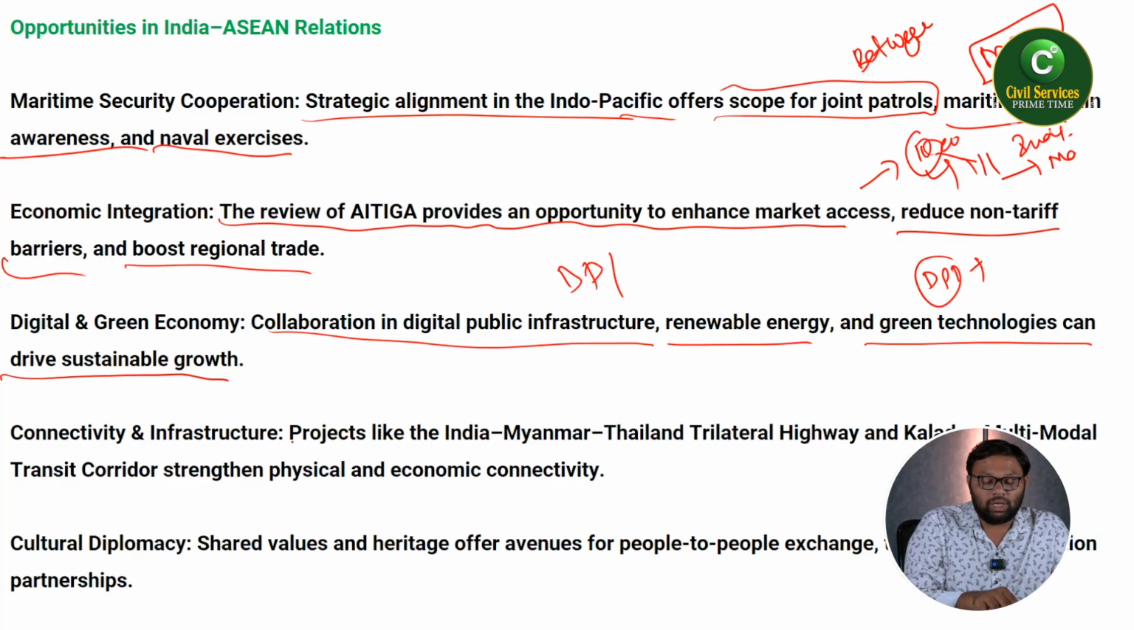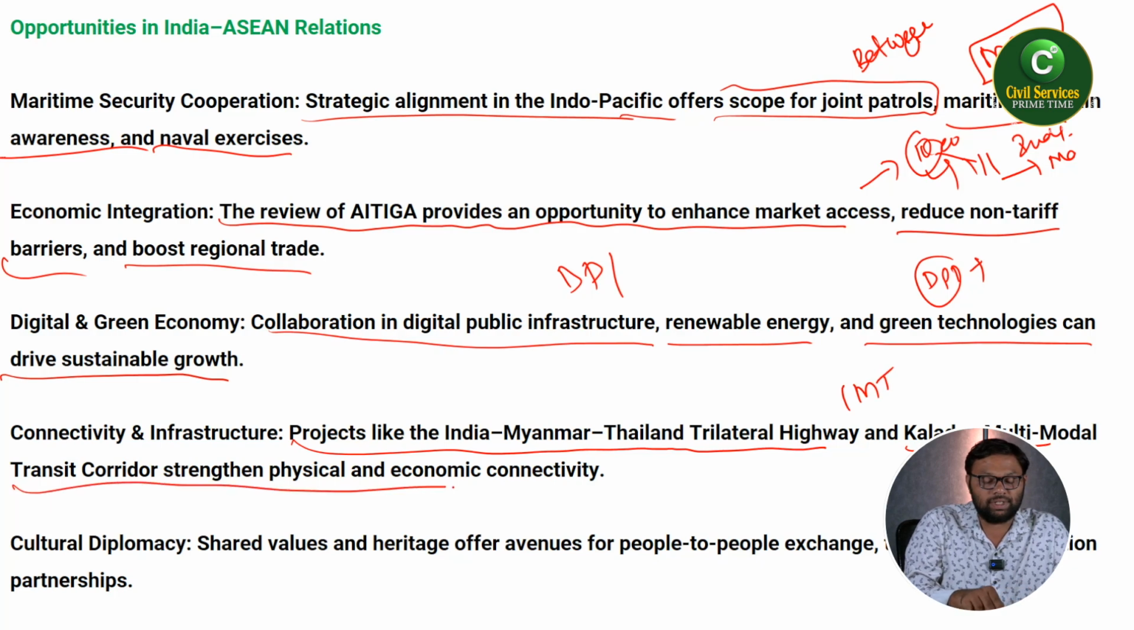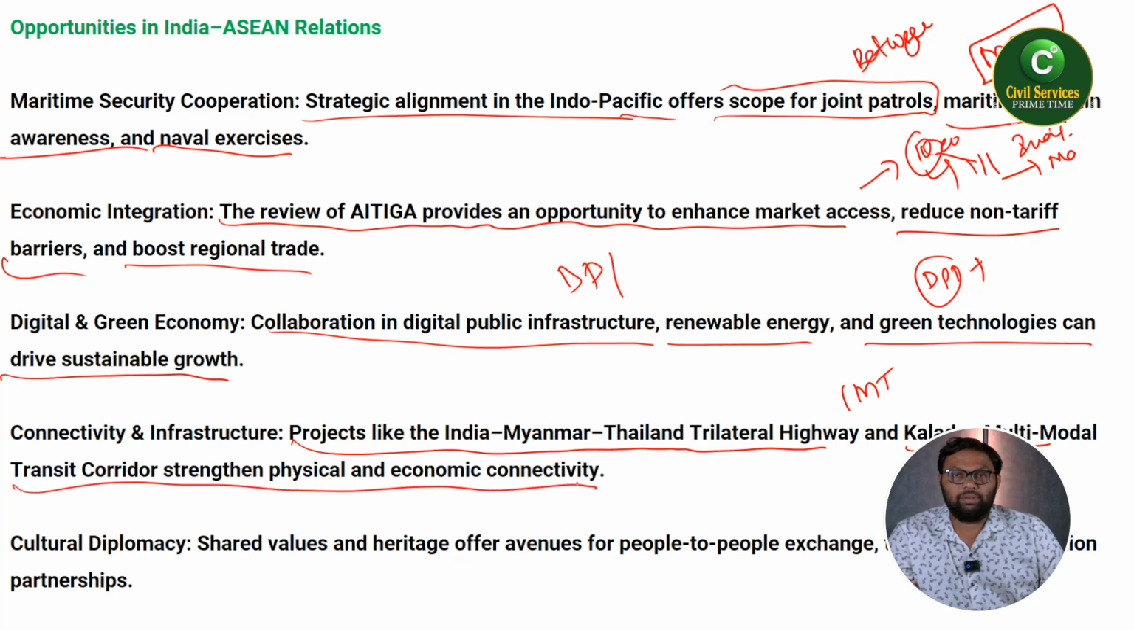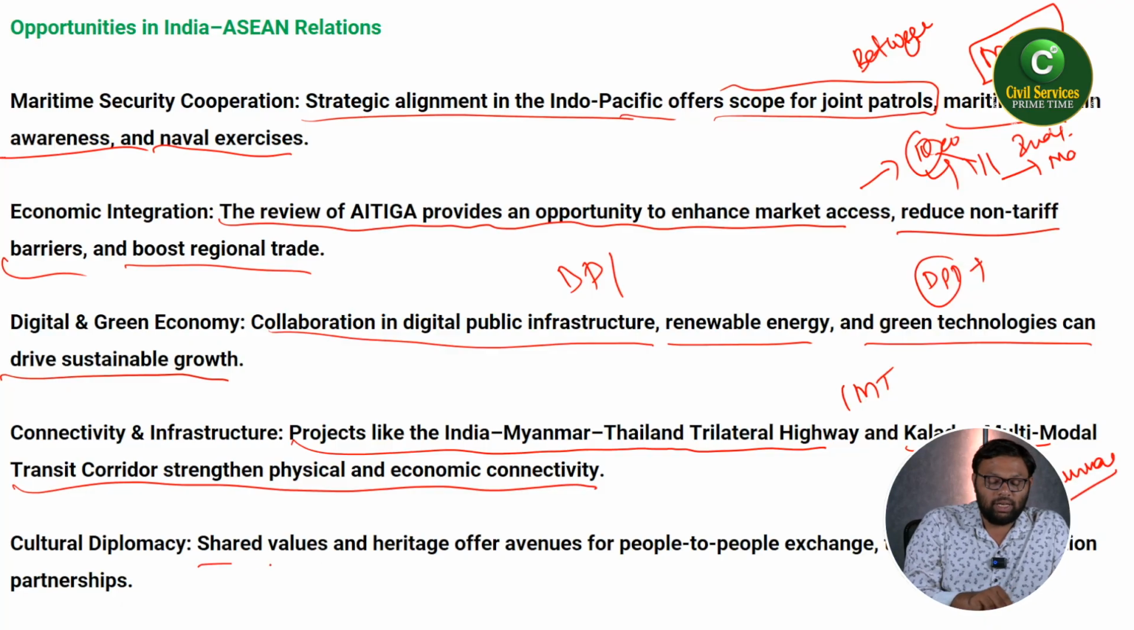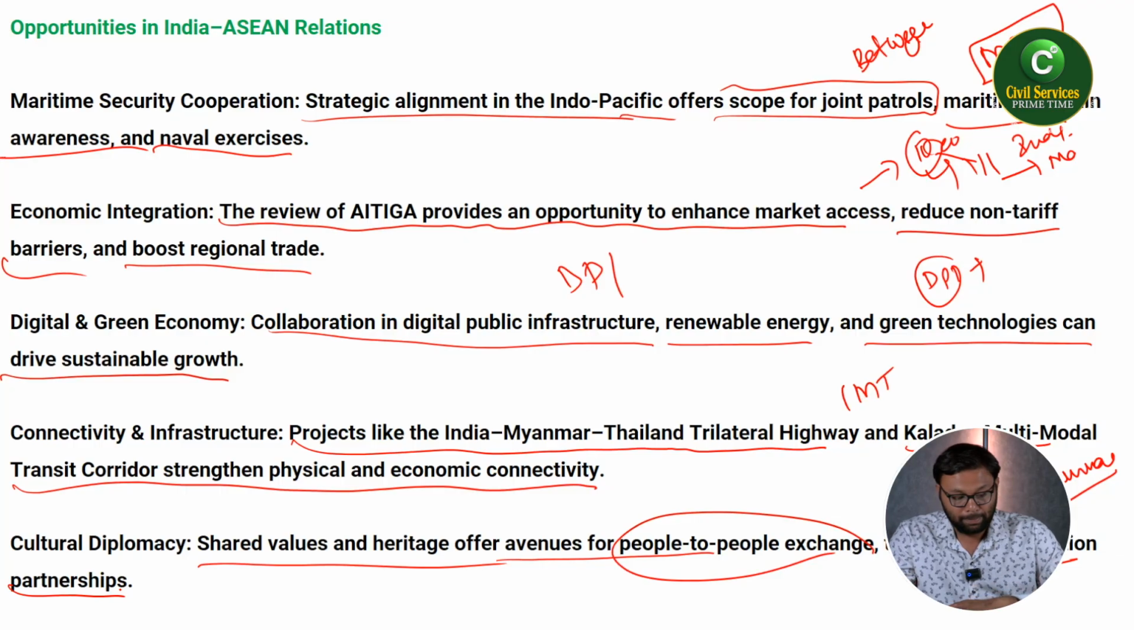Connectivity and infrastructure projects like the India-Myanmar-Thailand trilateral highway (IMT) and the Kaladan multimodal transit corridor strengthen physical and economic connectivity. This Kaladan multimodal transit corridor is between India and Myanmar. Cultural diplomacy: shared values and heritage offer avenues for people-to-people exchange, tourism and education partnerships. So that will be cultural diplomacy.